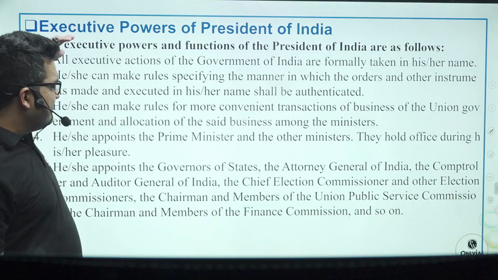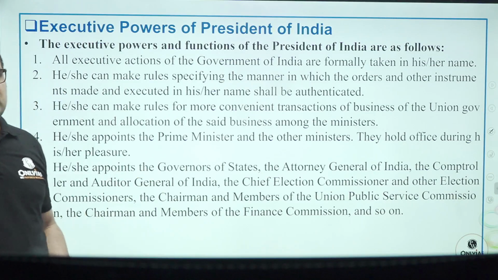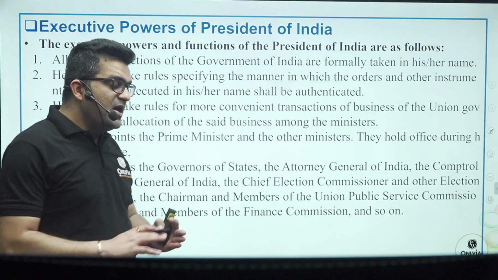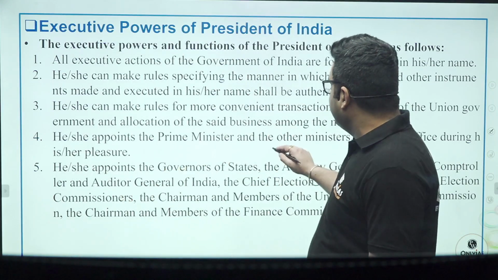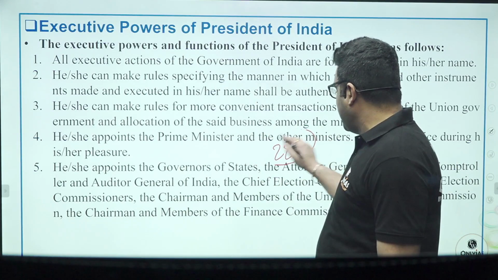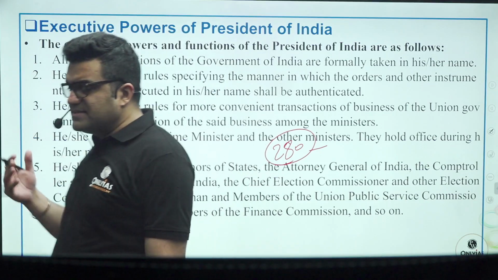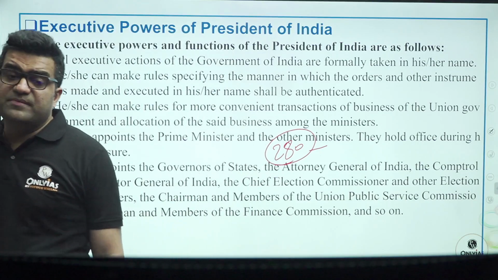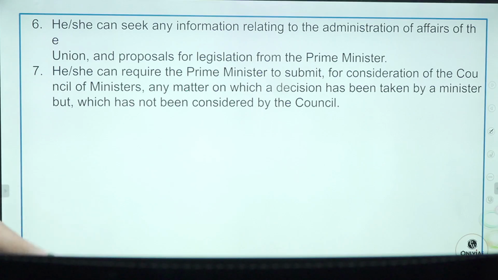Now, executive powers. We have already seen the executive powers of the president: appointing a commission, appointing the members of UPSC, constituting the Union Finance Commission under Article 280 at a gap of every 5 years, appointing the commissions for SC, ST, and NCBC, the National Commission for Backward Classes. All those things are just the reiteration of those important yet simple provisions.